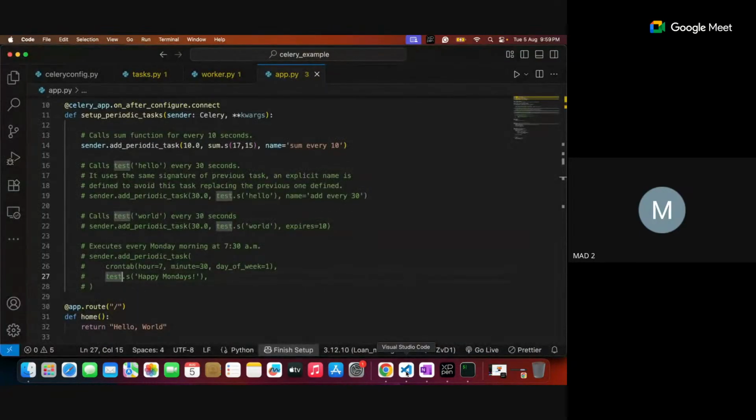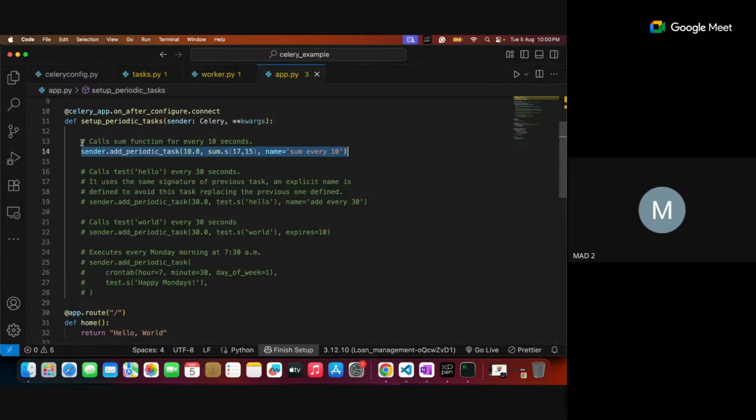Now we come to our actual project. Whatever this particular task is, I want to execute using a timestamp, not time intervals. I don't want to make this one a time interval. Just let me comment it out, not every 10 seconds. Maybe right now the time is 10, and I want to run it at 10:05. But I have to maintain the IST standard.